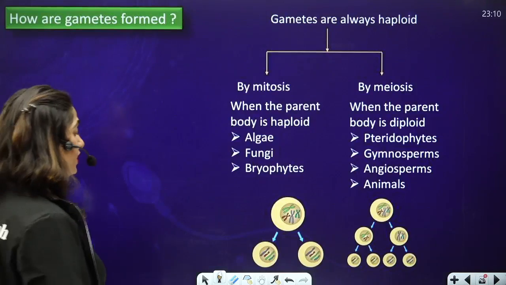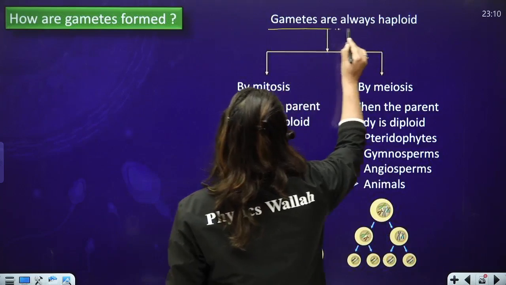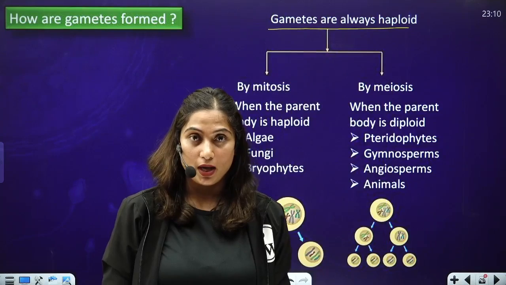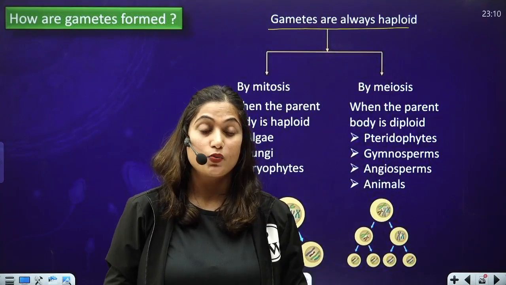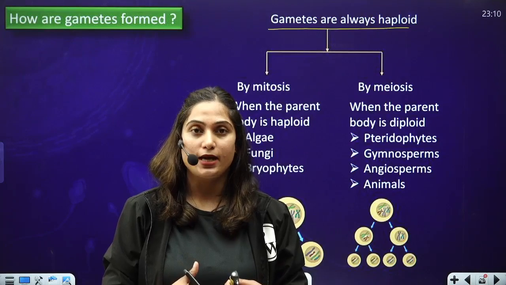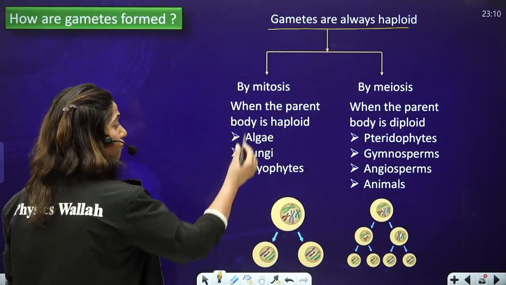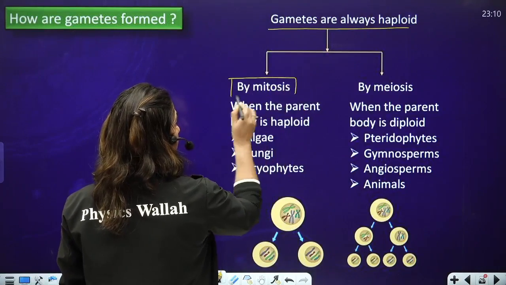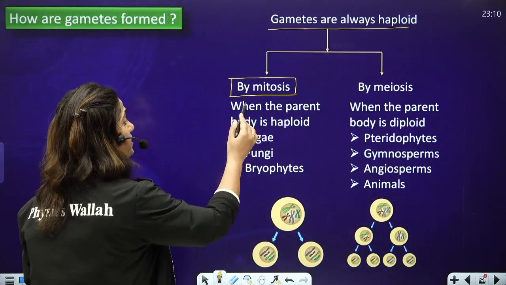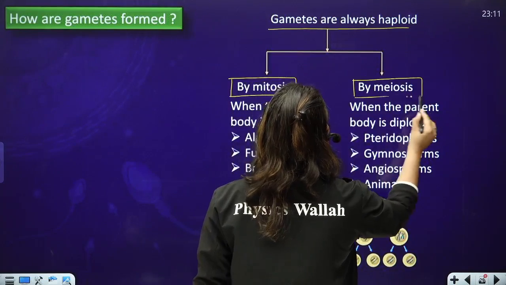Now gametes are always haploid. This is important. Gametes are always haploid. They are never diploid, okay? They are always haploid, because when two haploid gametes fuse, they will form a 2n zygote. So gametes can be formed by mitosis. This is a point of NCERT, very important. Gametes can be formed by mitosis, or gametes can be formed by meiosis also.